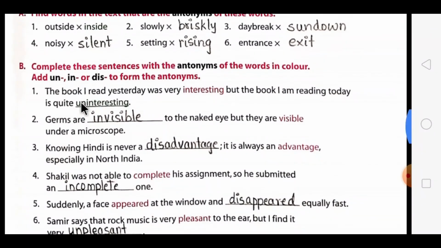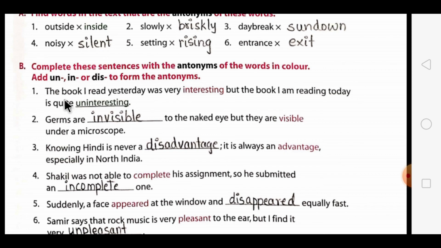What you have to do is complete these sentences with the antonyms of the words in colour. Here some words are given in coloured form. Their opposites you have to write in the blank, using the letters un, in, or dis to form the antonyms.